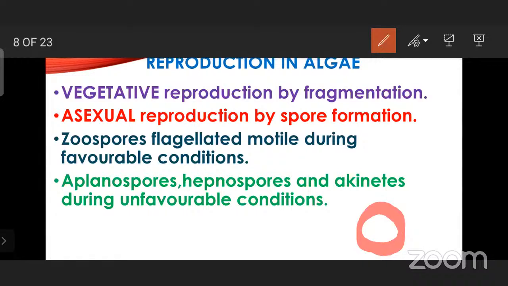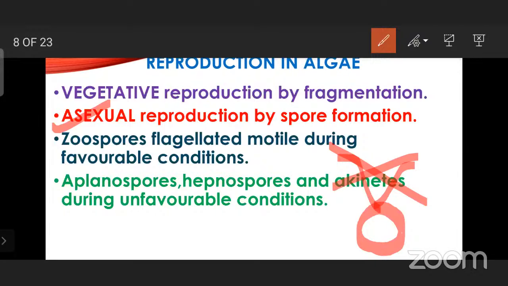And akinetes also. Here, one more important thing you have to remember is the flagella. The flagella which is present, for example, this is a Chlamydomonas, which is a single cell organism, algae. When it wants to go for asexual reproduction, it will be losing the flagella. The flagella will disappear here. The most important feature you can see, flagella is going to disappear, and then it will proceed.